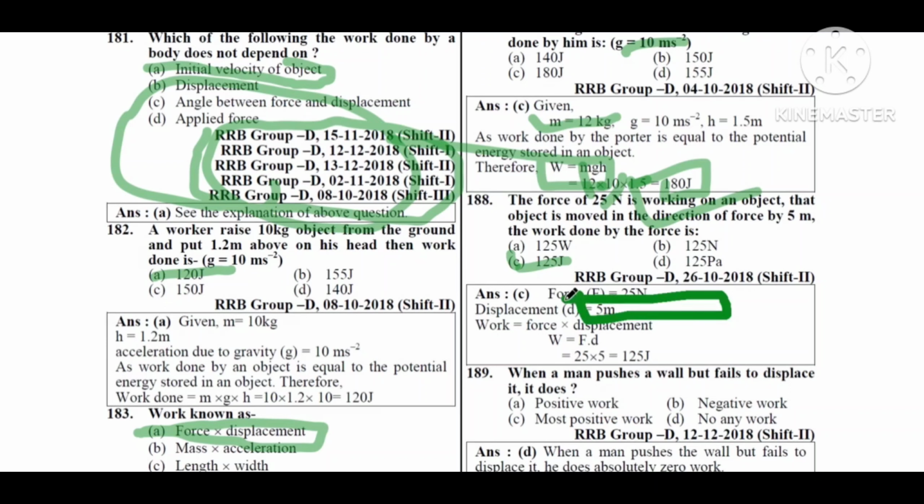Here force is equal to 25 Newton and the displacement is 5 meter. So work done is equal to force into displacement. So 25 into 5 is equal to 125 joule.